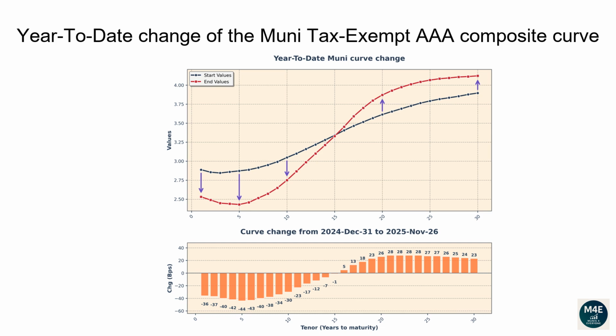The 1-year tenor changed -36 basis points. The 2-year tenor changed -37 basis points. The 5-year tenor changed -45 basis points. The 10-year tenor changed -30 basis points. The 20-year tenor changed 26 basis points. The 30-year tenor changed 23 basis points.